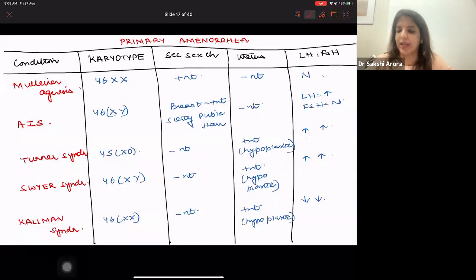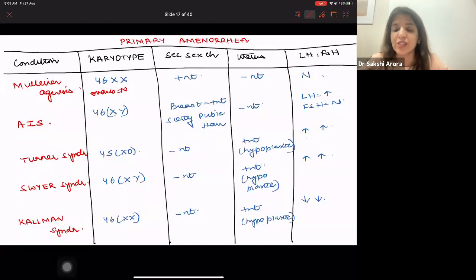Mullerian agenesis, karyotype is 46XX, right? In Mullerian agenesis, secondary sexual characteristics are present. Uterus is absent. LH and FSH will be normal, right? Because over here, the ovaries are normal. So estrogen will be normal. So negative feedback on LH and FSH would be present. And so LH, FSH, estrogen, everything is normal, right?